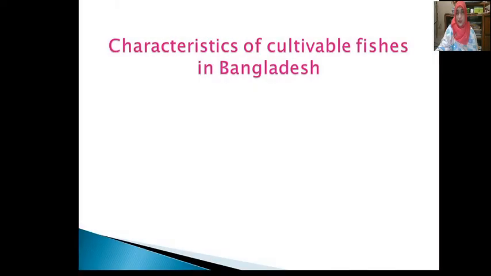Now I discuss with you characteristics of cultivable fishes in Bangladesh. We eat one or another kind of fish every day. Fish is our very favorite food. Fish is one of the most important natural resources in Bangladesh.